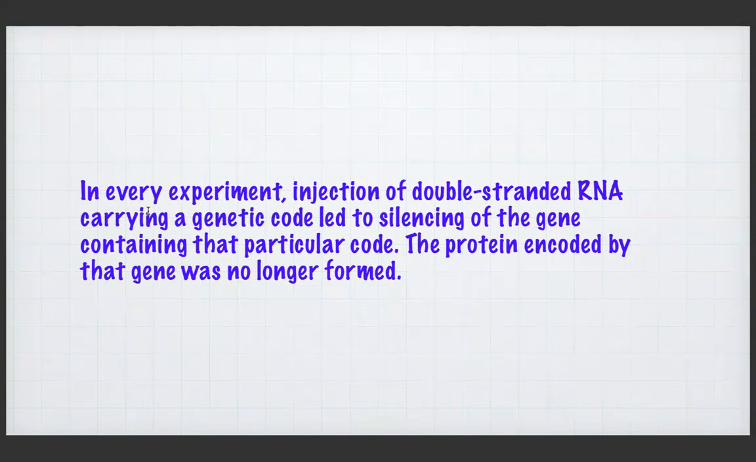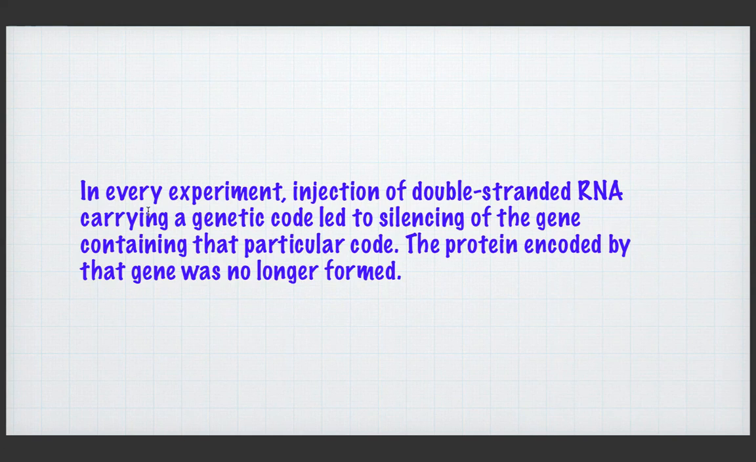Carrying a genetic code led to them. Okay, so double-stranded, every experiment. So Craig and Mello proved that they had identified that. Injection of double-stranded RNA carrying a genetic code led to the silencing of the gene containing that particular code. The protein encoded by that gene was no longer formed.